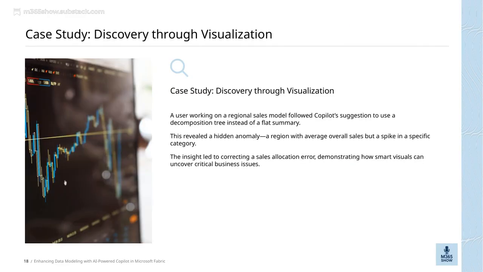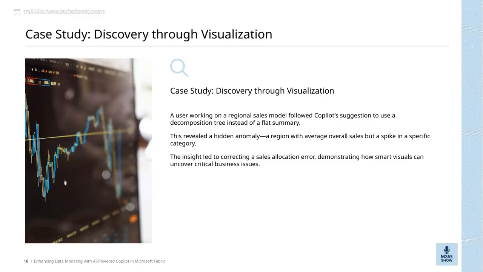In this case study, we see how discovery through visualization can really make a difference. Here, a user was working on a regional sales model, and they decided to follow Copilot's suggestion to switch from a flat summary to a decomposition tree. This change allowed for a much deeper dive into the data.